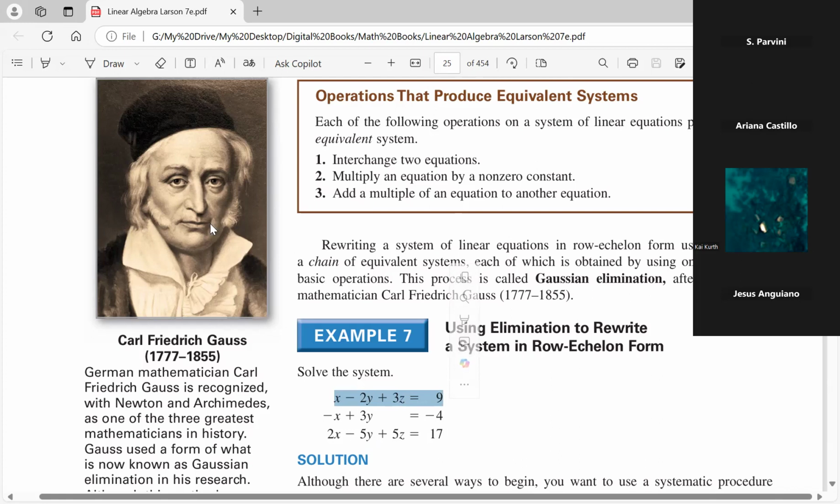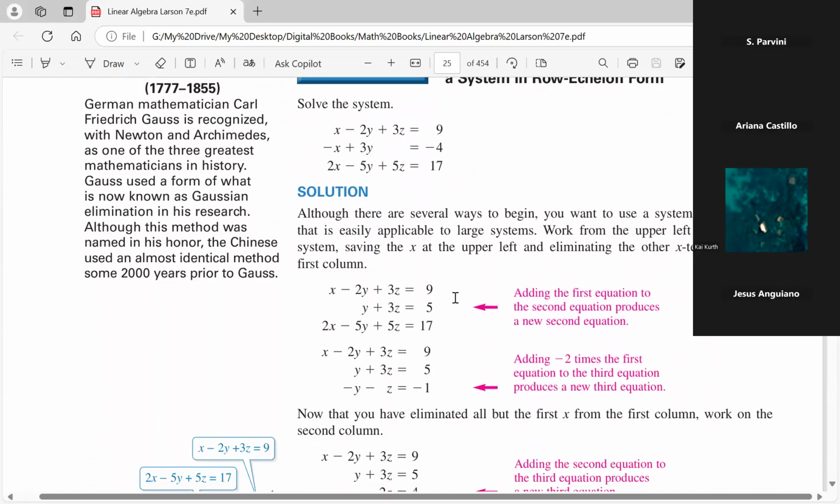And then add it to the third equation if I wanted to, or to the second, doesn't matter, and that will become a new equation. This rule allows us to do that. Okay, so these are called elementary operations that produce equivalent systems.